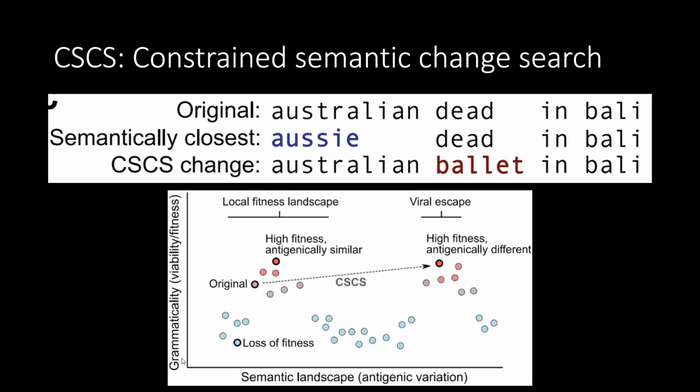That means it's grammatically correct, or its grammaticality is high, so that it can still reproduce and infect other people. So this virus will be considered viral escape, and our antibodies couldn't recognize it. But for the virus here, although it is grammatically more correct, it mutates much less, and our antibodies may still be able to recognize it, so it is not a CSCS change.